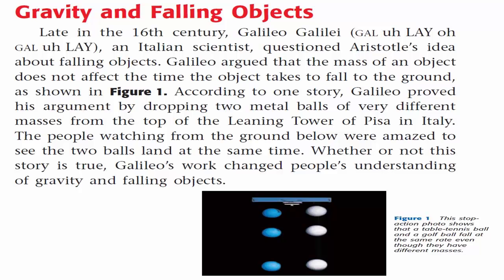According to one story, Galileo proved his argument by dropping two metal balls of very different masses from the top of the Leaning Tower of Pisa in Italy. The people watching from the ground below were amazed to see the two balls land at the same time. Whether or not this story is true, Galileo's work changed people's understanding of gravity and falling objects.